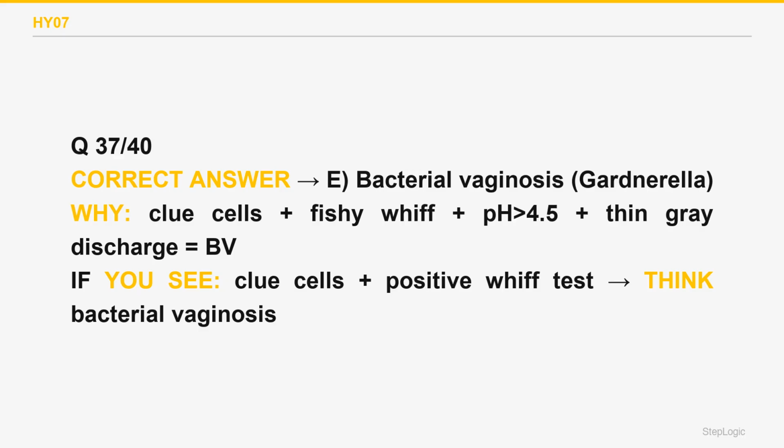Trichomonas vaginalis causes a frothy greenish discharge with motile flagellated organisms and a strawberry cervix, thus more itching, not clue cells. Choice C wrong. Candida causes a thick white cottage cheese discharge with itching and a normal pH, not the fishy high pH picture of BV. Choice B wrong. This is bacterial vaginosis.